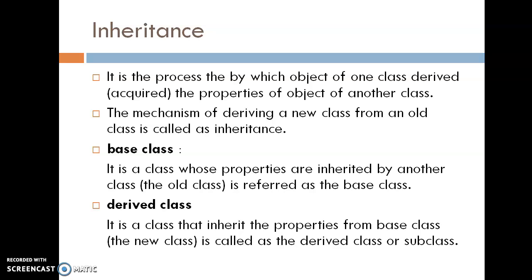Base class means a class whose properties are inherited by another class. That means the old or the first class is referred to as a base class. A class that inherits the property from the base class, that new class is called the derived class or a subclass.